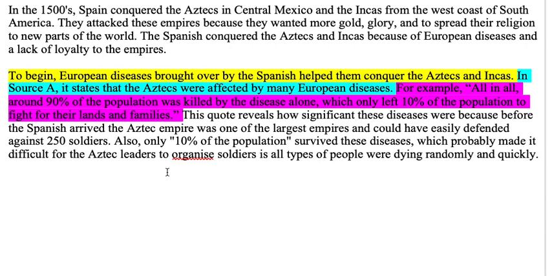So I am pulling those important parts of the quote and I'm saying why that supports this claim that the diseases helped the Spanish, because I'm saying that they only had 10% of their population left to defend themselves. So that really helped the Spanish conquer them.